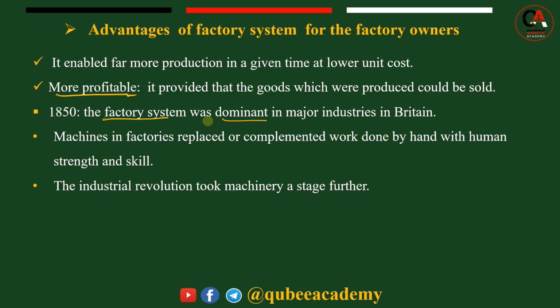The economy of Britain around 1850 was dominated by industrial capitalism. Factory machinery replaced or complemented work done by hand with human strength and skill.